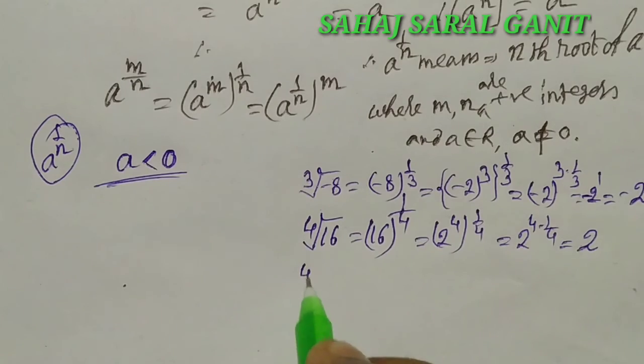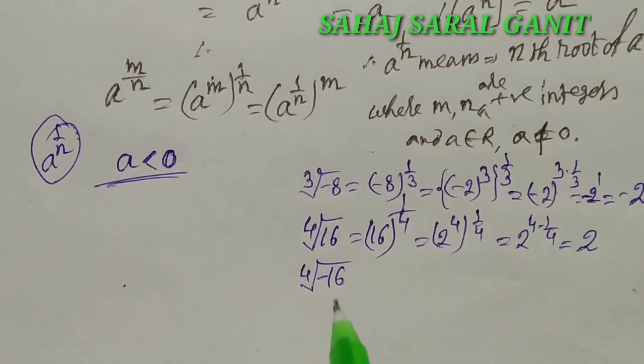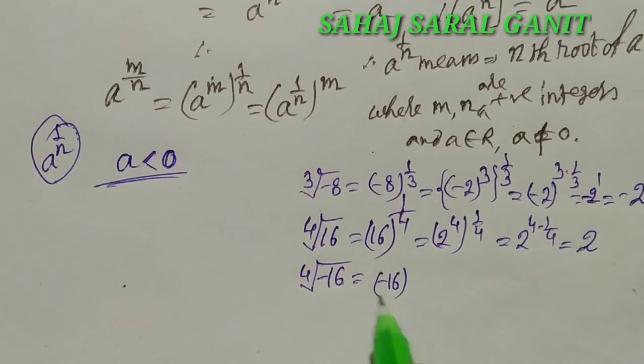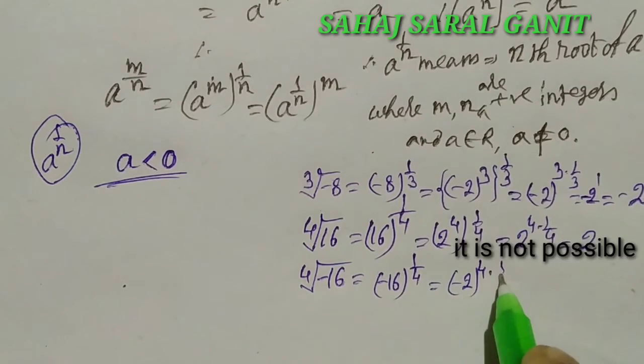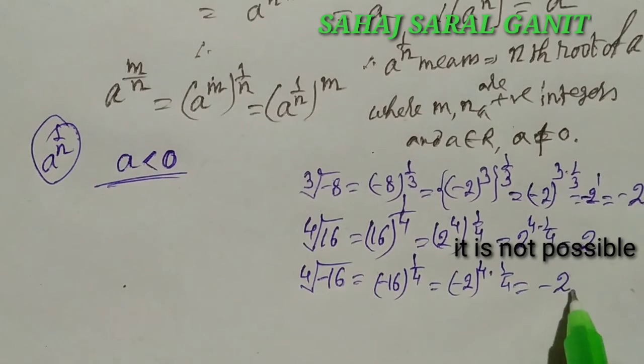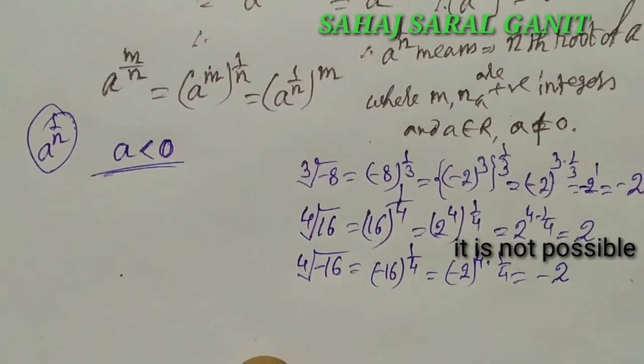Now if we find the fourth root of minus 16, minus 16 whole to the power 1 by 4, that is minus 2 whole to the power 4 into 1 by 4, that is equal to minus 2.